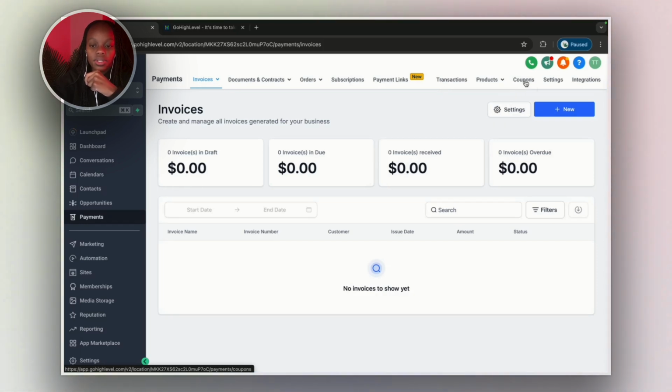Coupons, if you have a discount code, you can create them in here. You have settings, integrations, and many things. Let's move on to marketing.